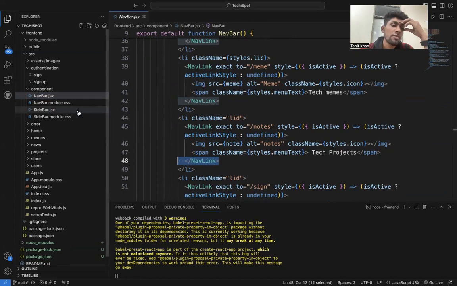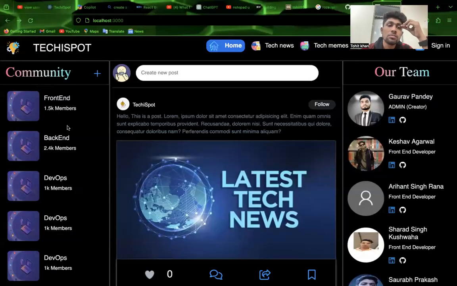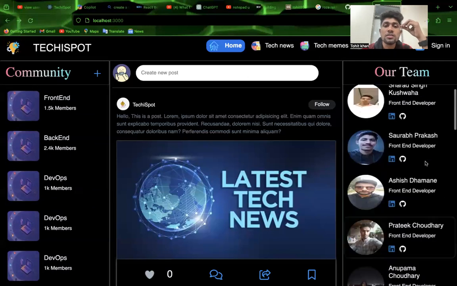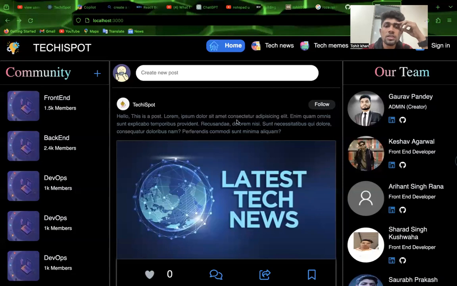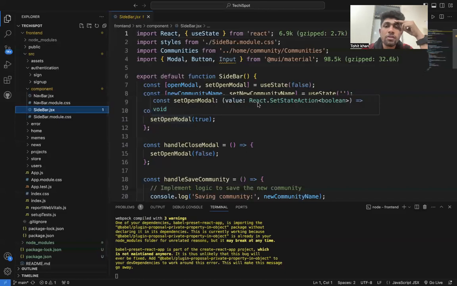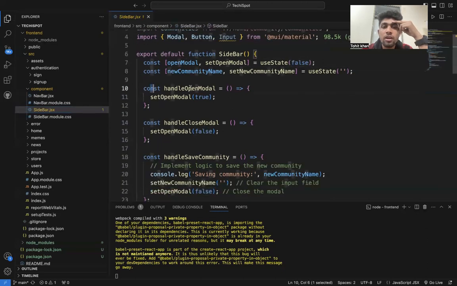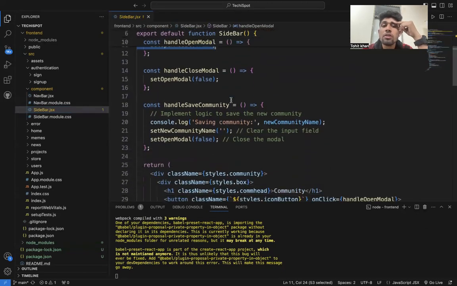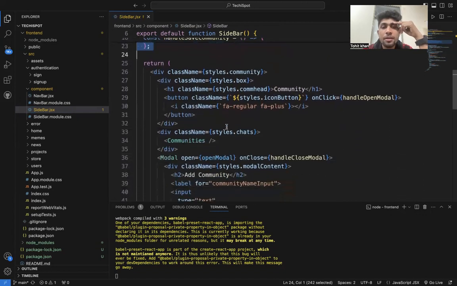And then we'll be taking the slider bar, meaning all my community sessions are in the slider bar. So the slider bar and its module will take the community session. In the community session we will handle the module output session.